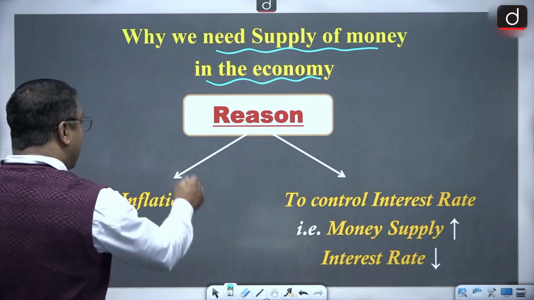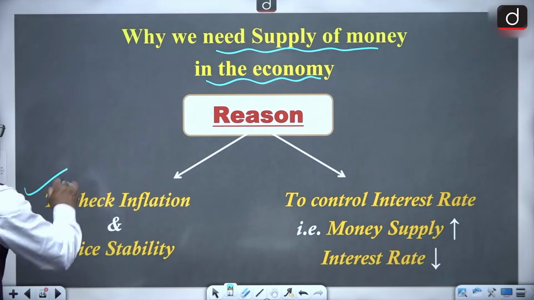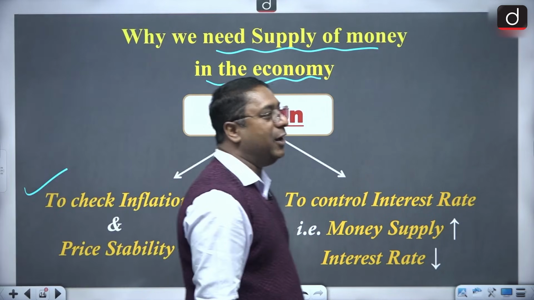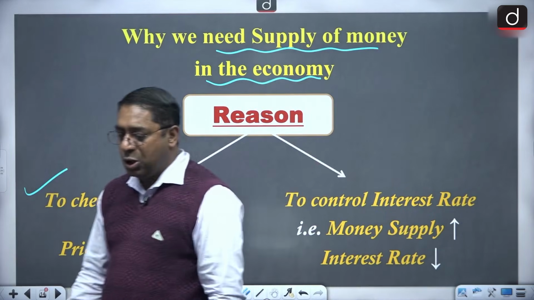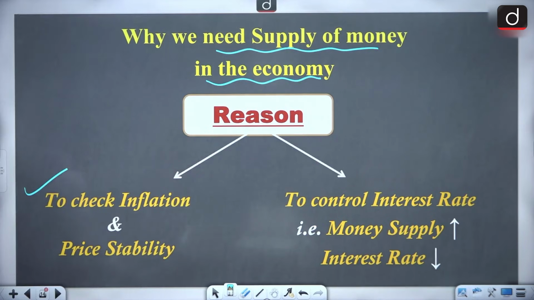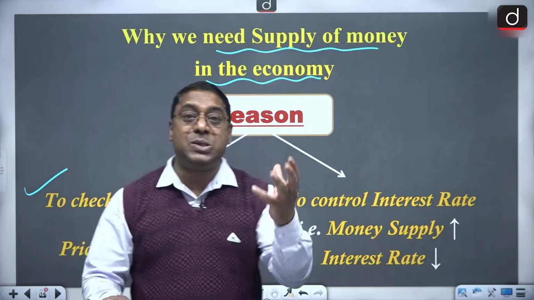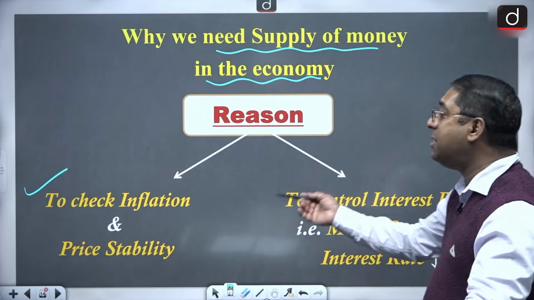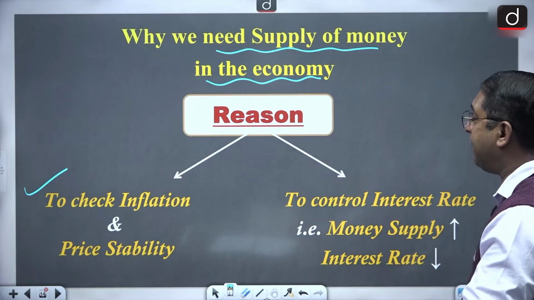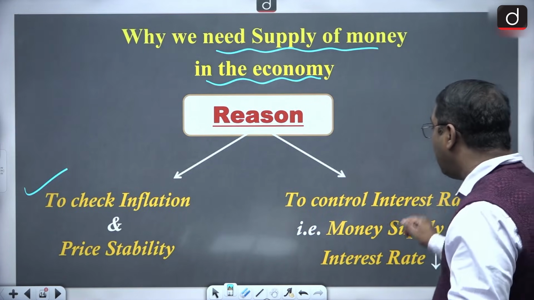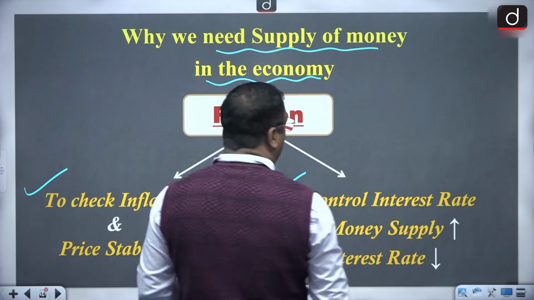There are 2 reasons for that. One is to check inflation. That means for price stability, we need the supply of money. And the second one is to control the interest rate.